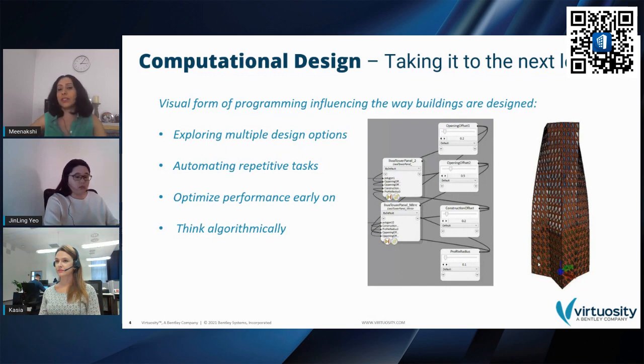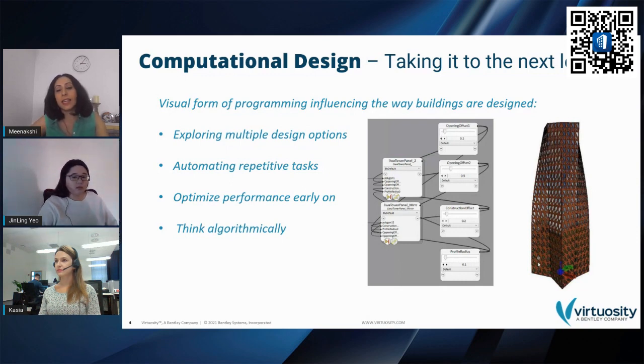Different ways of computational design can influence the way buildings are designed. Exploring multiple design options is one of them, and through parameters and constraints, defining the relationship rules between the different AEC elements, and automating the repetitive tasks. Incorporating computational design tools makes it easier to test variations at the design stage itself, and thinking algorithmically.